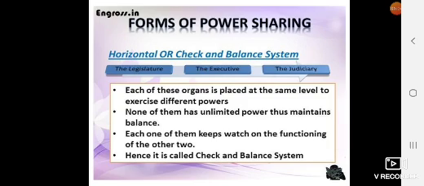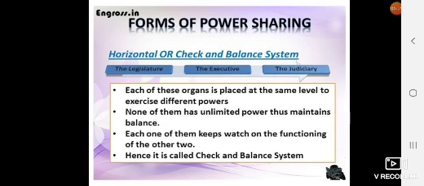None of them has unlimited power, thus maintaining balance. Each one of them keeps watch on the functioning of the other two, hence it is called the check and balance system. So from this we know why power sharing among different organs of government is a check and balance system: because none of them has unlimited power, thus maintaining balance.